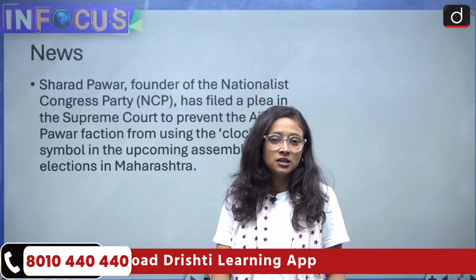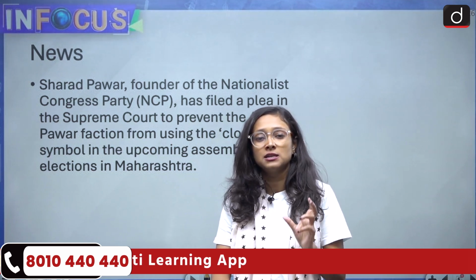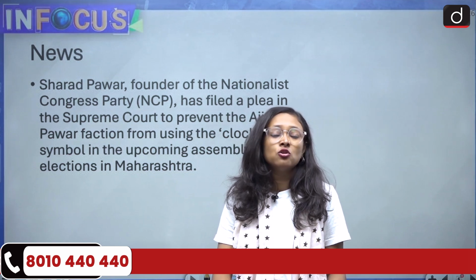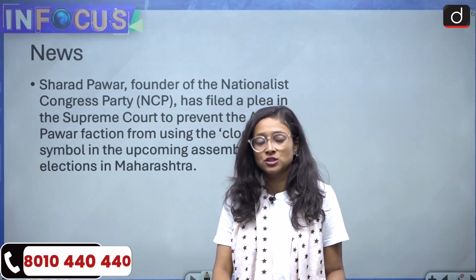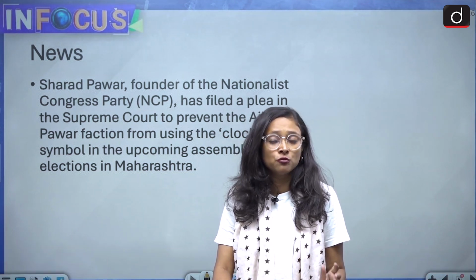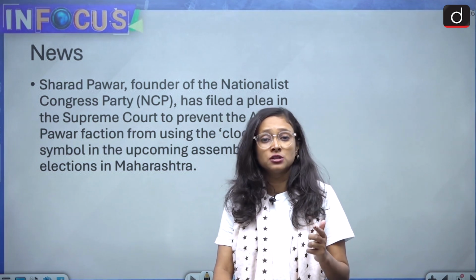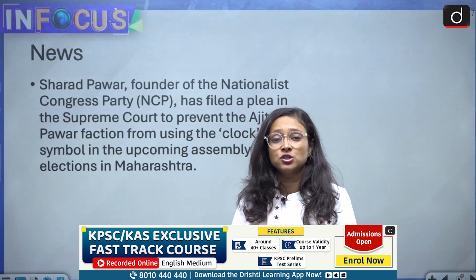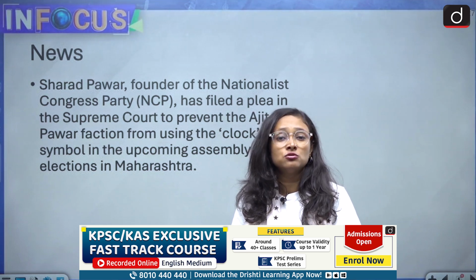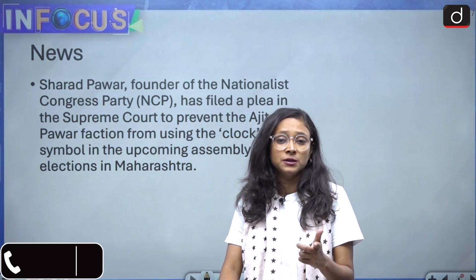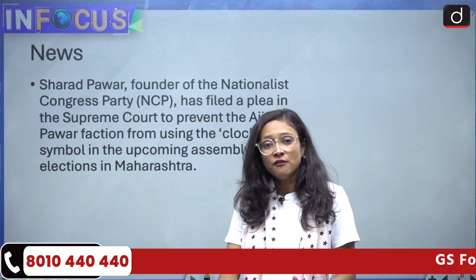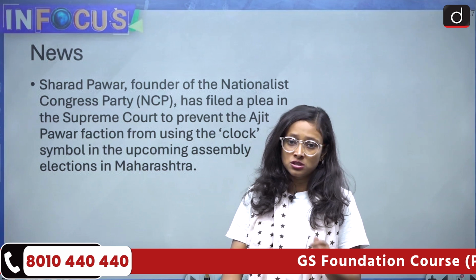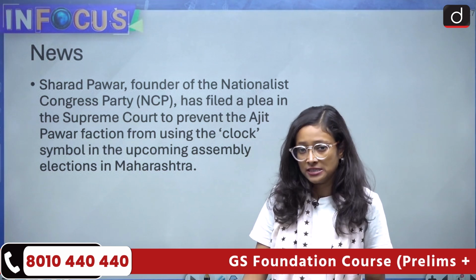After that, there was also a dispute over the party symbol, which is the clock, as to who will get it. In the Lok Sabha election, the Ajit Pawar-led faction got the party symbol, but this time there was a dispute over the symbol for the upcoming Vidhan Sabha election, because according to the Sharad Pawar faction, so many voters got confused about which symbol belonged to which party. It is necessary to have clarity on this, and the matter has reached the Supreme Court. This is the news we are going to discuss in today's session.